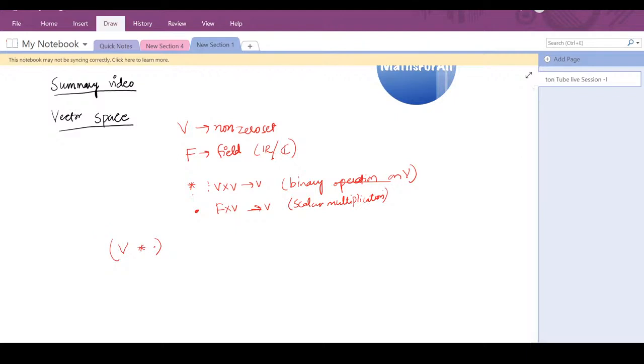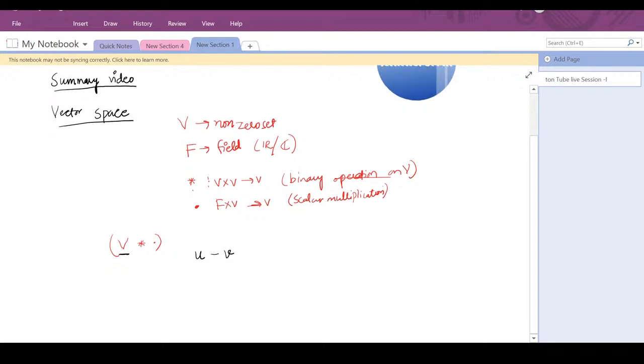These operations should satisfy some conditions, and there are a total of 10 conditions. Let me write down those conditions. First, if u and v are from your set V, then u star v should be in V. Although this property is already implied, because we are saying that star is a map from V cross V to V, this is the first property.